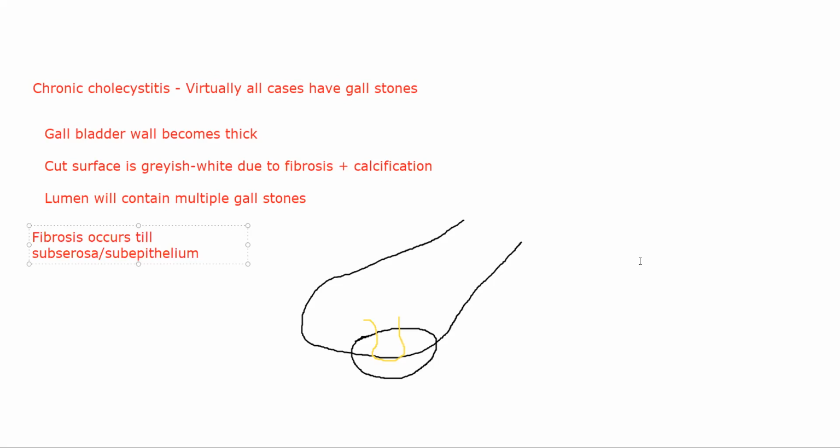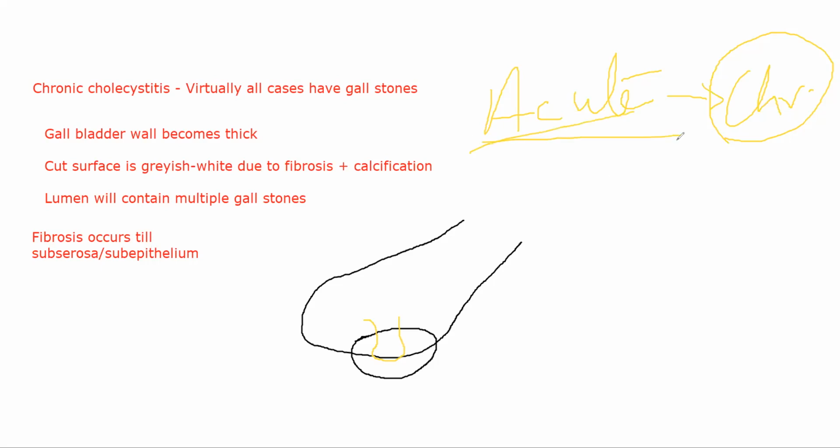Chronic cholecystitis is something that has been going on for years together. And when I talk about a condition where acute is superimposed on chronic, it means that the patient has already been suffering from chronic cholecystitis. They have been taking medication for chronic cholecystitis, but in between that they are getting acute attacks. That is acute superimposed on chronic cholecystitis.